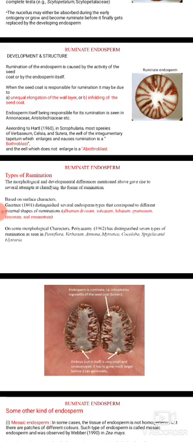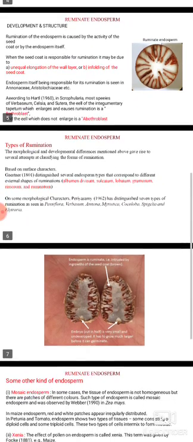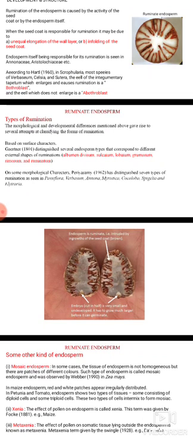Types of rumination. The morphological and developmental differences mentioned above gave rise to several attempts at classifying the forms of rumination.